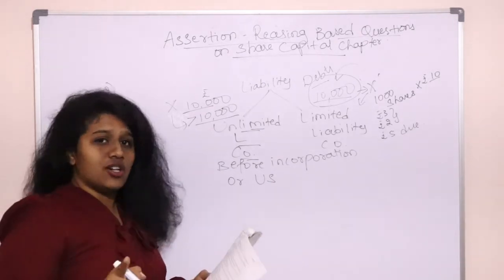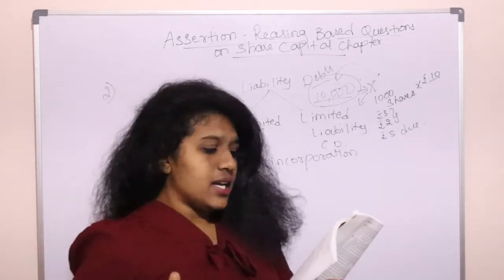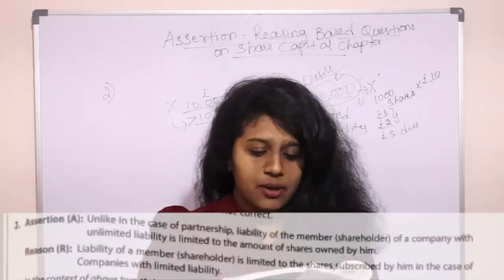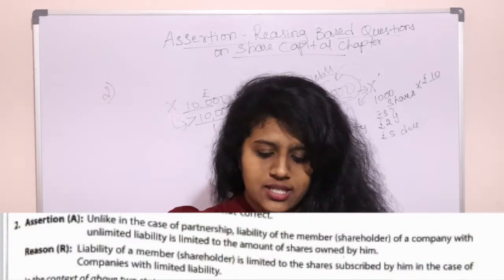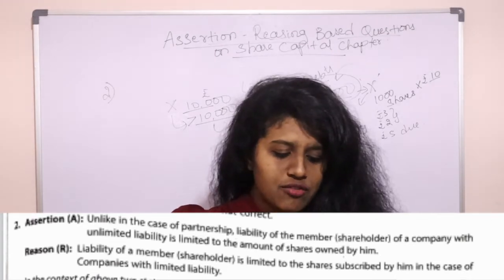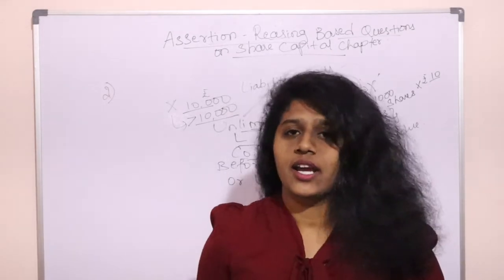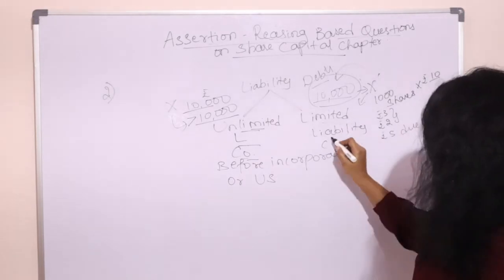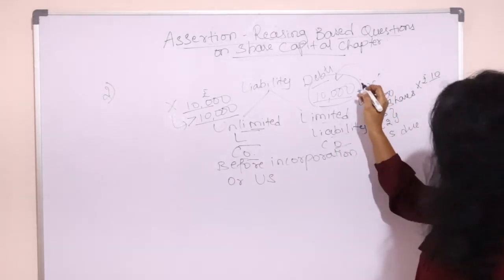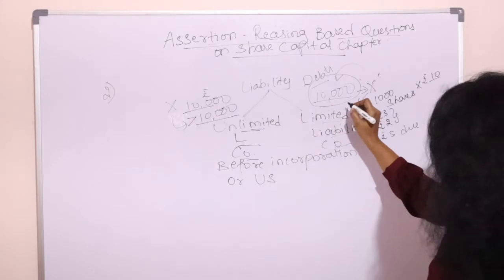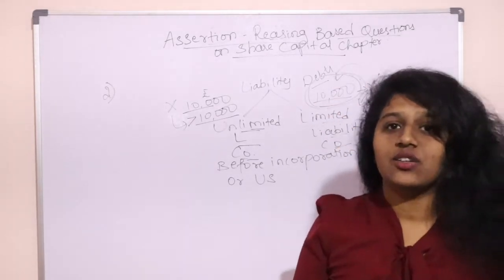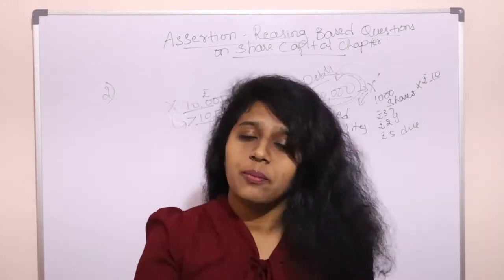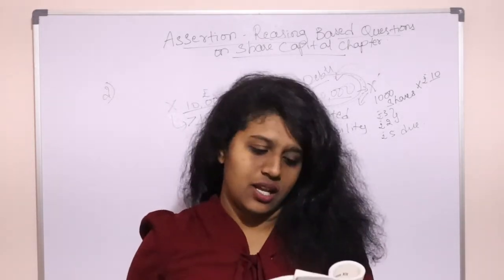So the assertion is false. The reasoning says liability of a member is limited to the shares subscribed by him in case of companies with limited liability. In a limited liability company, whatever he is investing, to that extent only he is liable to pay the debts.